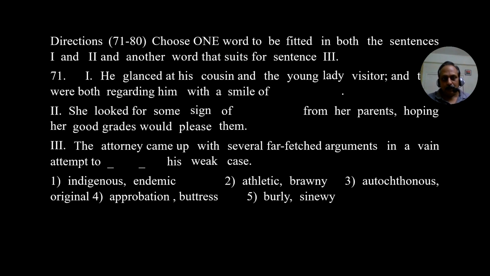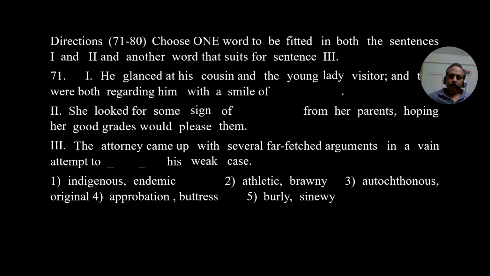Now we'll go to 71 to 80. In my opinion, these are very difficult, not at all easy. Here you see each question, how many words? 5 pairs, that means 10. 10 into 10, 100 words you come across.